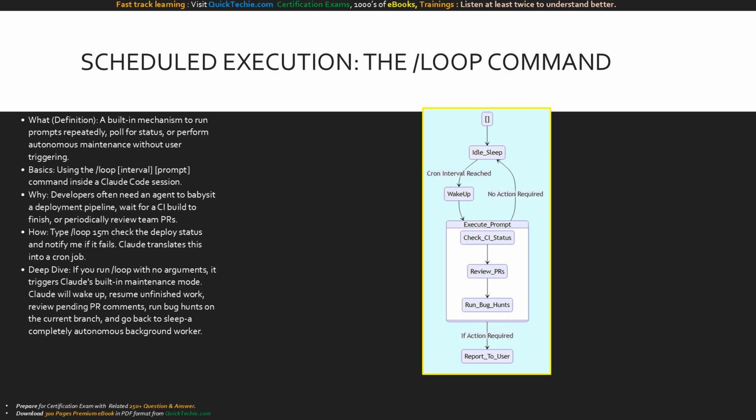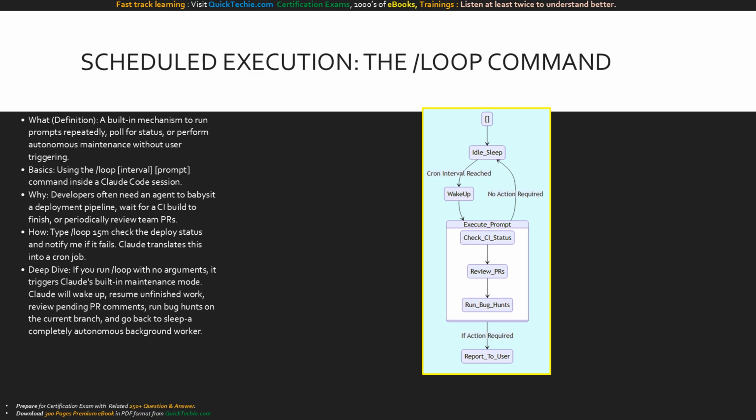Our deep dive is fascinating. If you type /loop with absolutely no arguments, it triggers a built-in maintenance mode. Claude will wake up periodically, review any pending PR comments, hunt for bugs on your current branch, fix them, and go back to sleep. You now have an autonomous teammate working in the background.